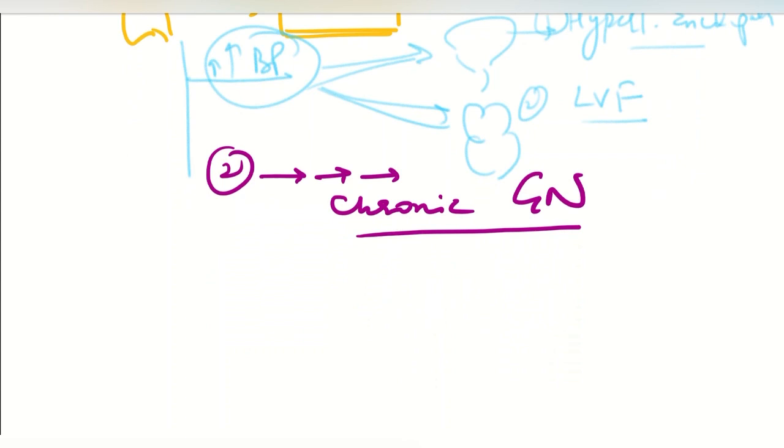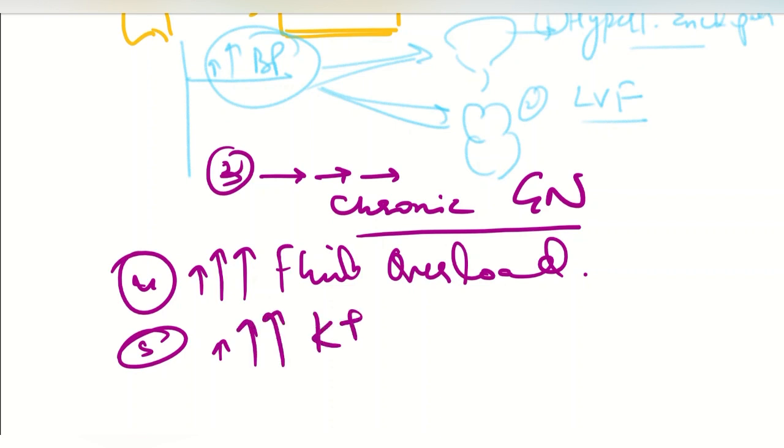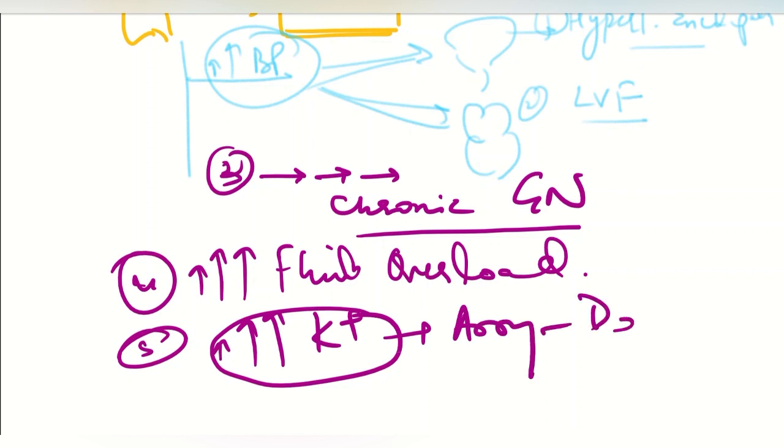Besides these complications, there are some others. For example, if kidney function shuts down, fluid starts to build up in the body and there is a risk of fluid overload, so the patient can go into acute fluid overload. There are also electrolyte changes, like retention of potassium inside the body, and this potassium is toxic for the body. It can cause arrhythmia and sometimes sudden death. So these are some of the complications of acute glomerulonephritis.